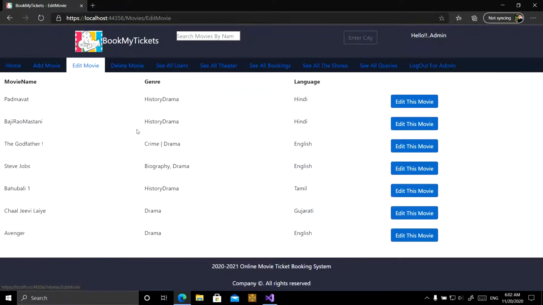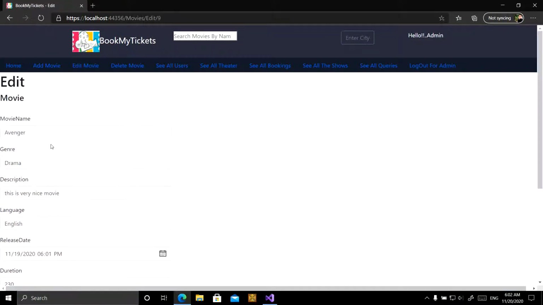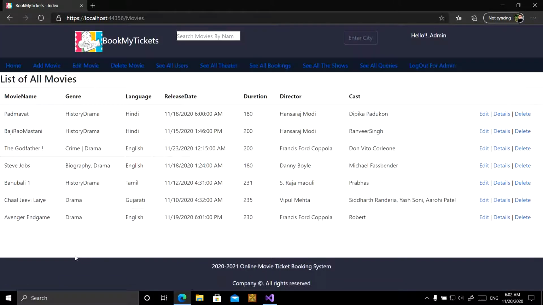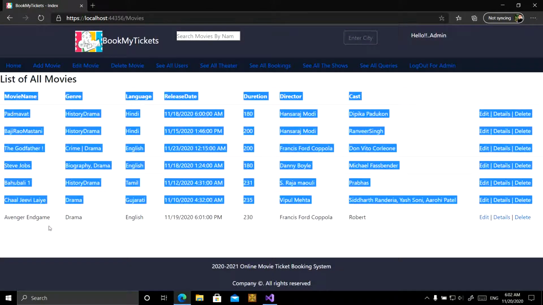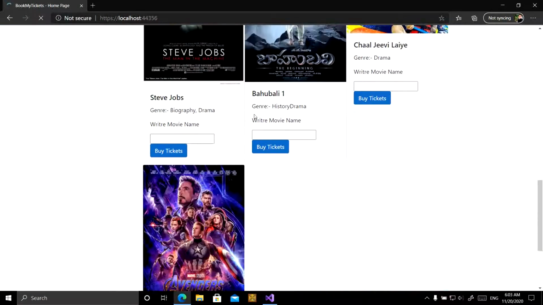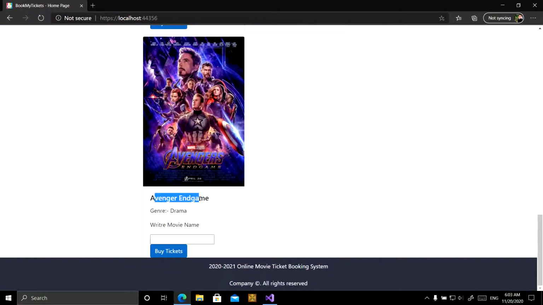Admin can edit a movie also. If admin wants to edit the Avenger movie, like you want to write the name Avenger and game, then he can do that. Admin has updated the name to Avenger and game. It is shown here also. The name is edited, Avenger and game.